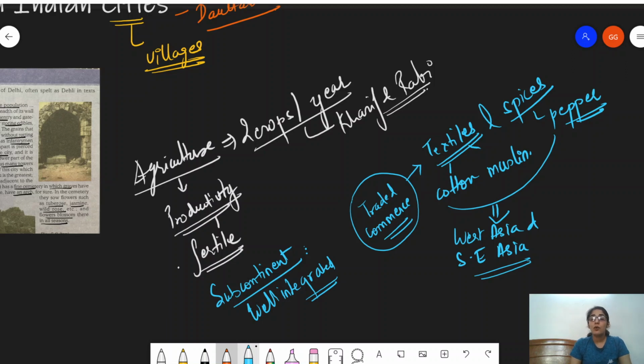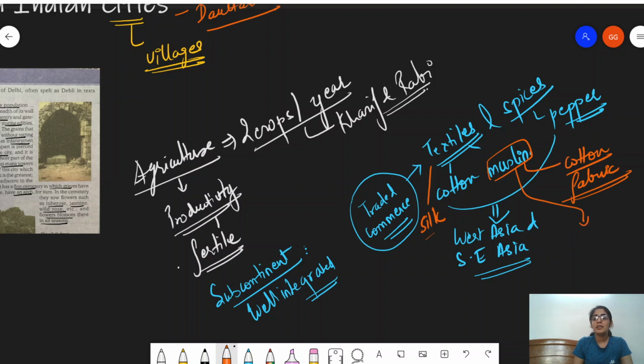Some of the examples are cotton, and silk is also extremely important. Silk, then cotton, then muslin. For instance, Dhaka in Bengal was extremely famous for its muslin. It was said that it is so soft that one doesn't even realize one is wearing it. Muslin is actually a very pure form of cotton. So the fabric is cotton only, and it was extremely famous pertaining to the place Dhaka in Bengal, right? Then satin also was very famous. Then brocade. These are the names of the fabrics. You must remember them. He has written about all of these.